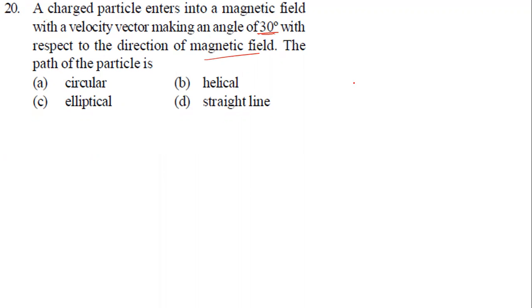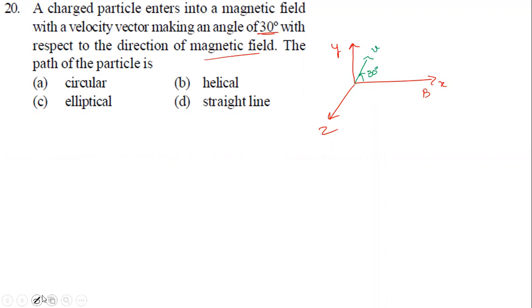Let's say the direction of the magnetic field is along the x-axis. This is the y-axis and this is the z-axis. Now the particle is projected in this direction and makes an angle of 30 degrees with respect to the magnetic field. This is the velocity direction.